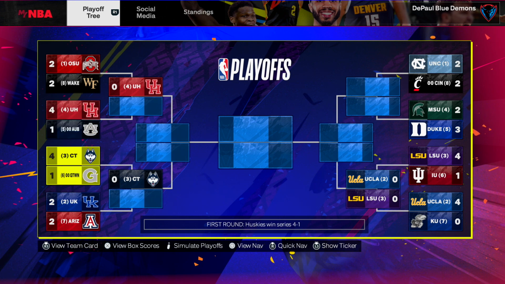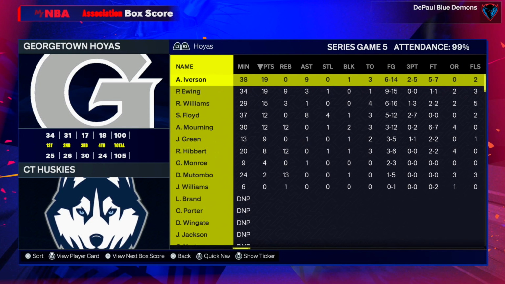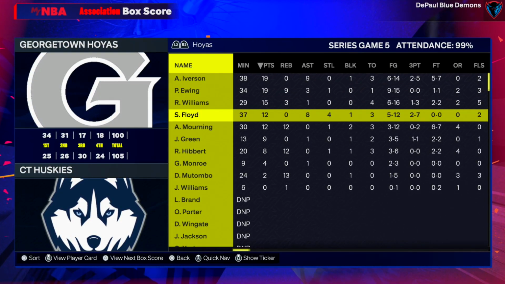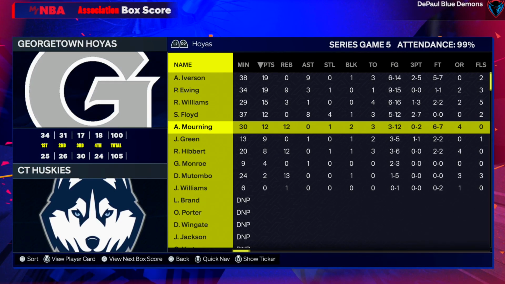They're going to advance. So does UConn over Georgetown and all their bigs. I feel like that team just has no clue what to do with their rotation. I mean, Allen Iverson also only scoring 19 points. They needed him to be the go-to. Yeah, it didn't produce enough offensively.